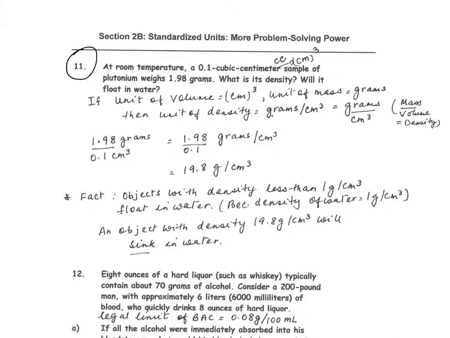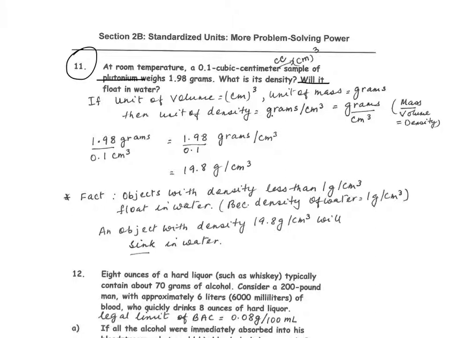In this problem, we're given some information. A 0.1 cubic centimeter sample of plutonium, a metal, weighs 1.98 grams. What is its density? And then, of course, finally we have to answer the question, will it float in water?